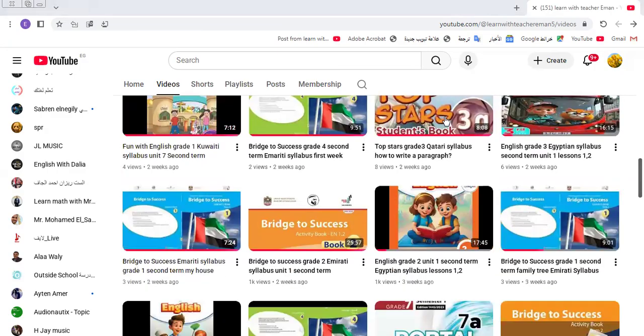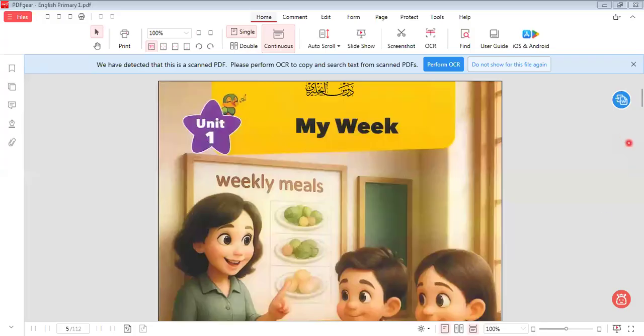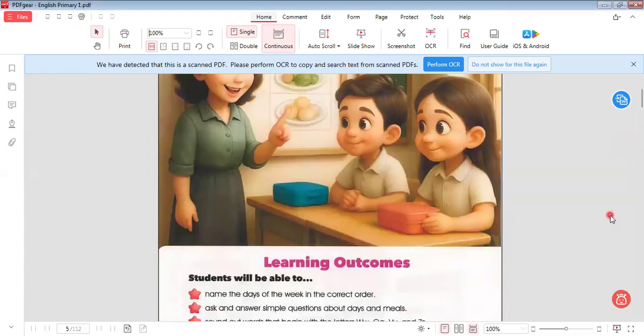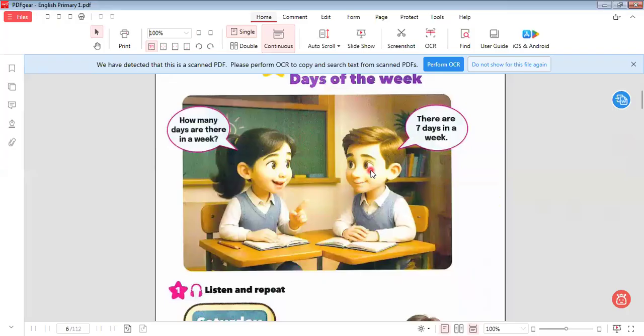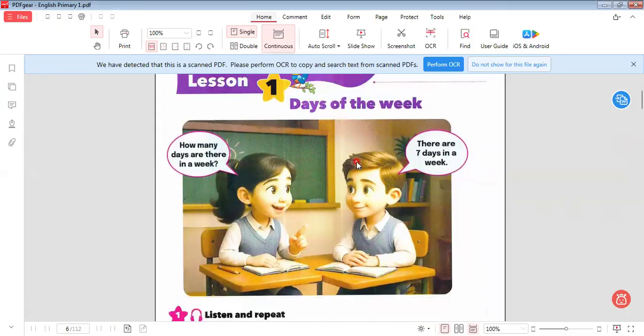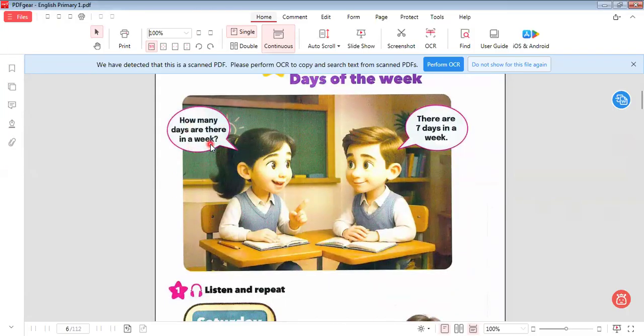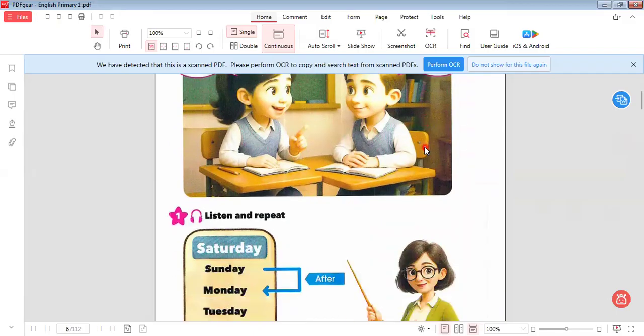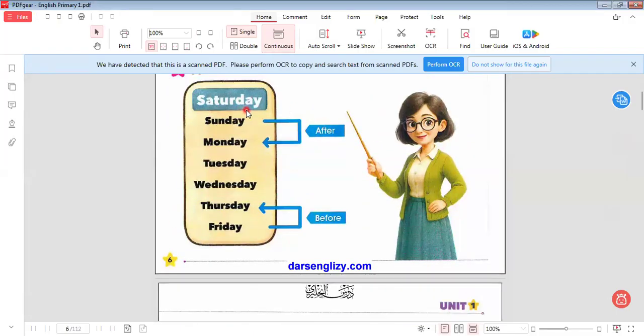Let's go to our lesson today. Last class, we learned My Week, and we know the days of the week and the name of every day. How many days are in the week? There are seven. I would like to remind you of the names of the days: Saturday, Sunday, Monday, Tuesday, Wednesday, Thursday, and Friday.